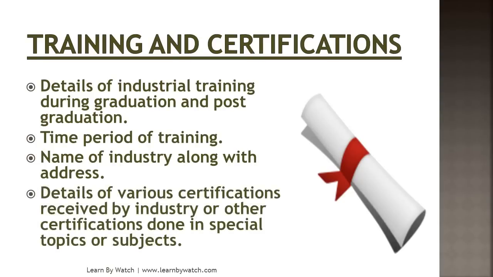Then give details of certification, because you are doing training in some topic, and the certificate gives information about the topic you have trained in. So write details of the certification you received from the industry. Okay. So in this way cover this section.